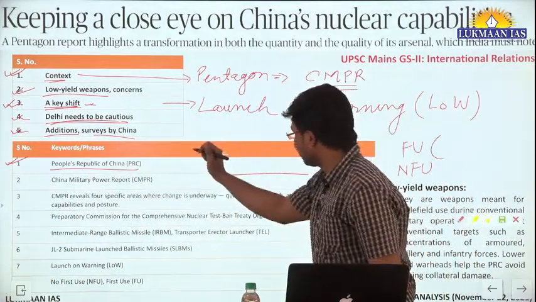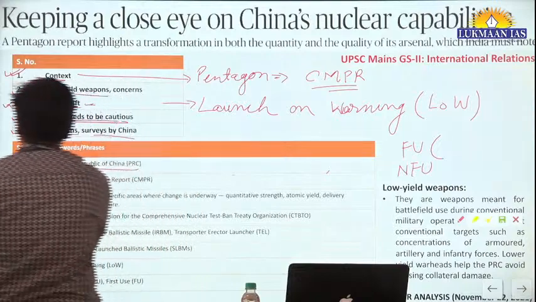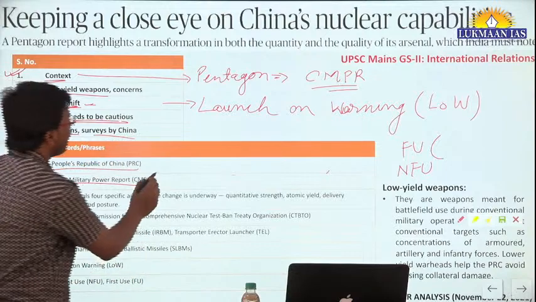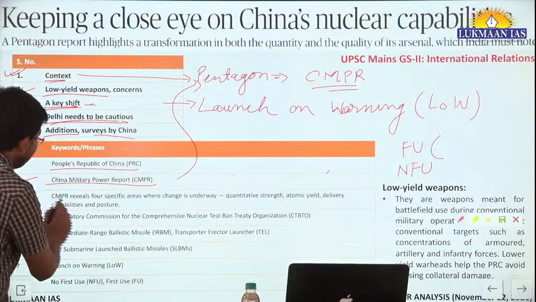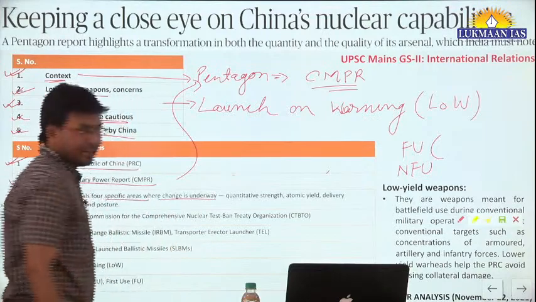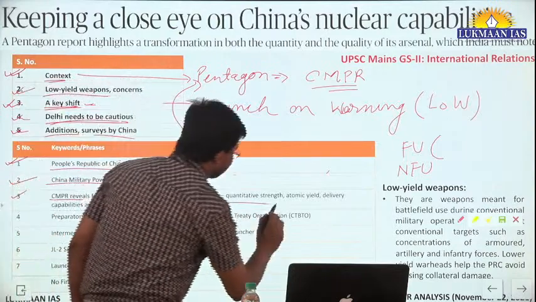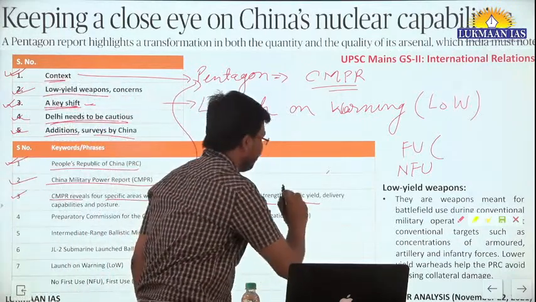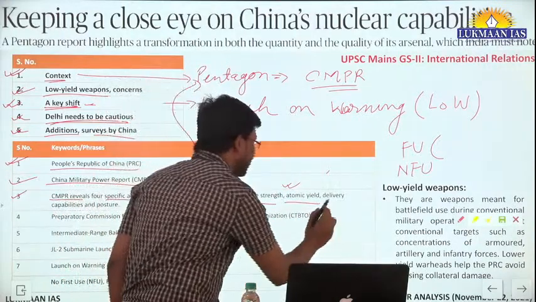So when we write People's Republic of China, we mean the bigger China. The name of the report is China Military Power Report, and this report was released by the Pentagon. It was not released by China. It was released by the USA. The report reveals four specific areas where change is underway. What are the areas in which China is making changes? One is quantitative strength, meaning they are increasing the number of weapons they have. Then atomic yield, meaning they have more atomic capacity, more nuclear weapons. Then delivery capability.